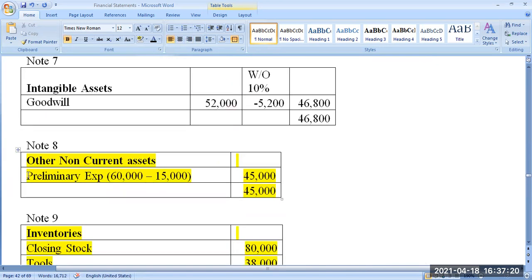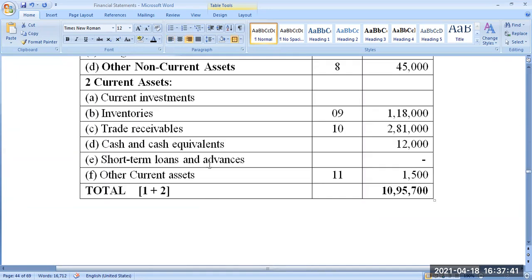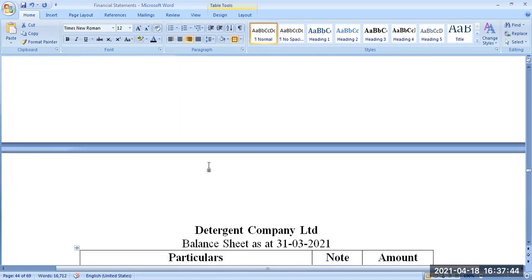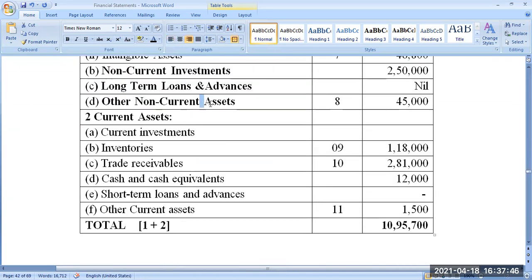Other non-current assets, but only preliminary expense. It was 60,000. 15,000 was written off. 15,000 was charged to current year profit. That's the meaning. Written off means charged to current year profit. Current year profit will come down by 15,000 rupees. Slowly we are minusing it. So 45,000 is the net balance that comes to other non-current asset. Other non-current asset is 45,000. Done with the non-current asset.